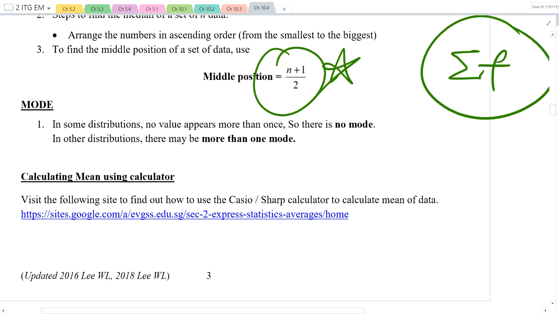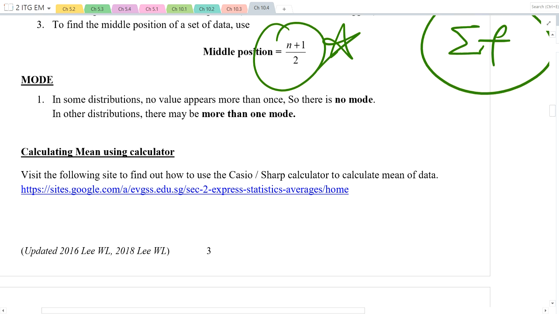Now, mode. Highest frequency. We said it before already. Okay? Sometimes no value appears more than once, so you don't have a mode. Sometimes there is more than one mode.